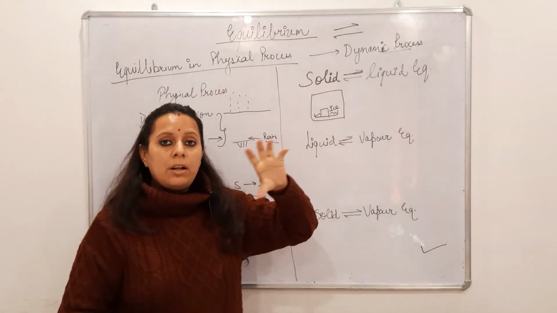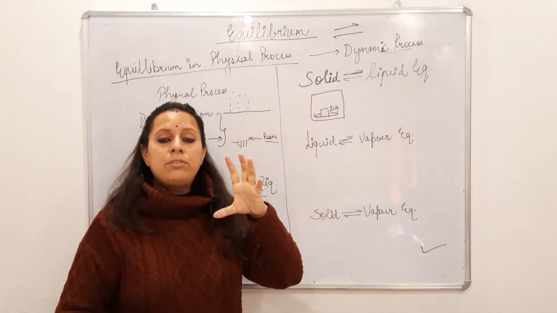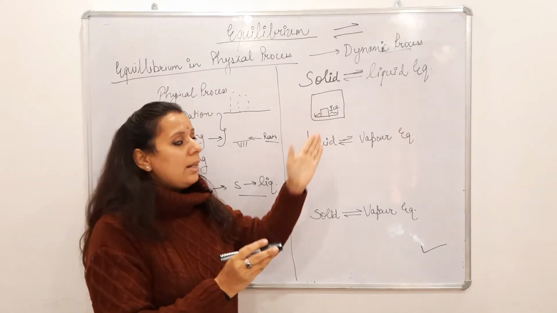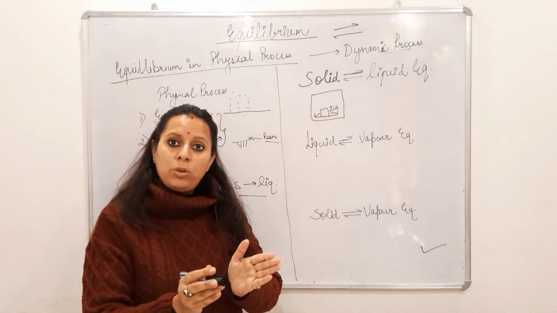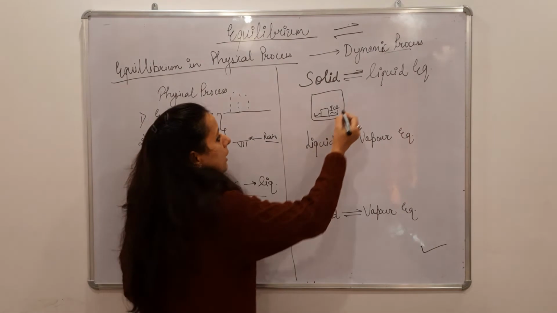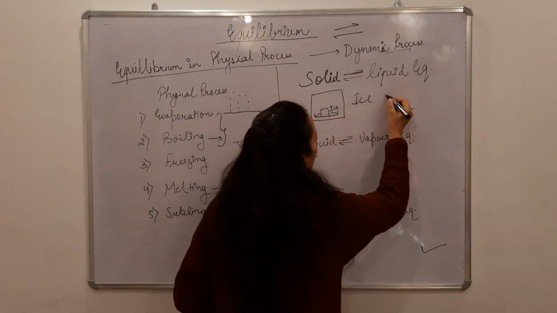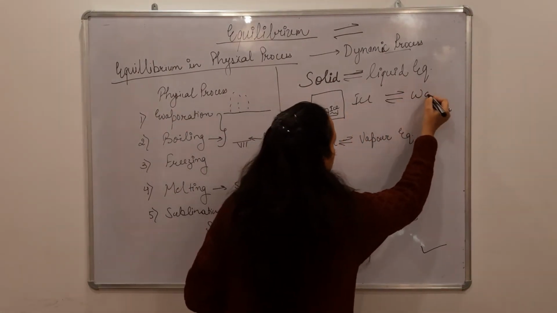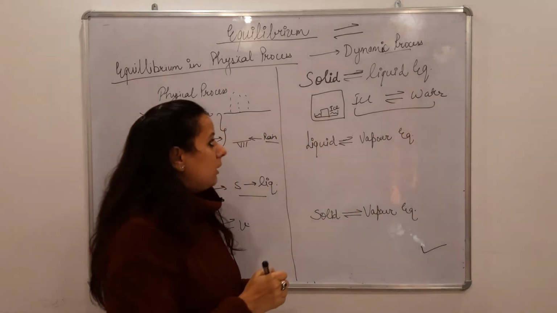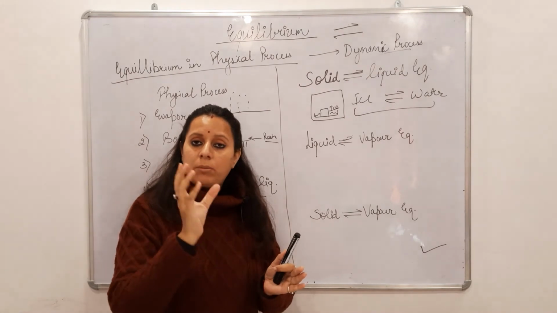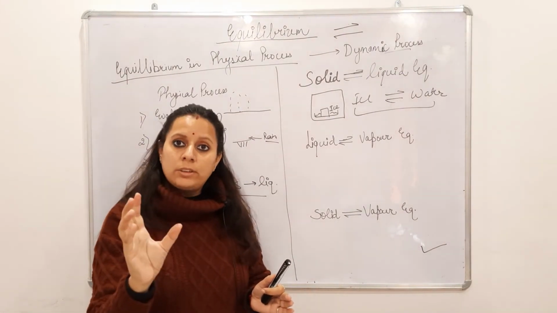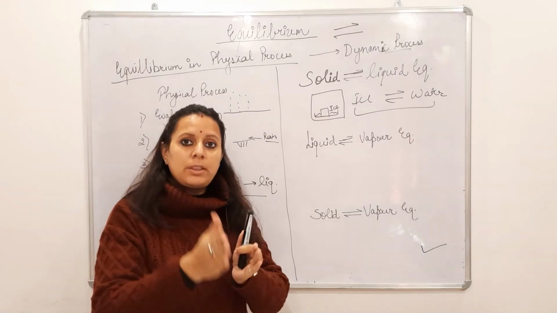If you are fixing some temperature and some pressure, then what will happen? The amount of ice converted to water will be equal to the amount of water converted to ice. Means between ice and water there will be equilibrium. After some time, if equilibrium is attained, the mass of ice is the same and the mass of water is the same, but still the process is going on.